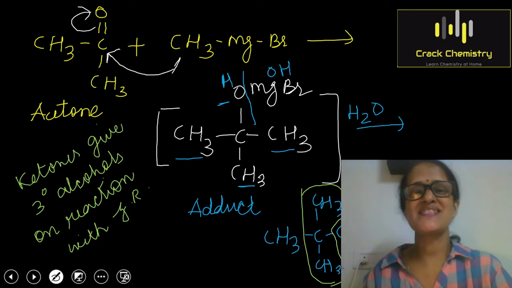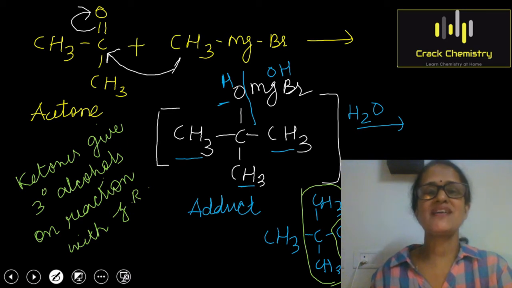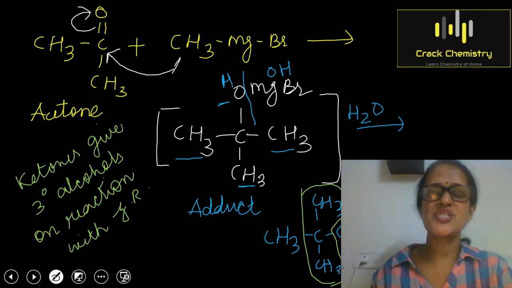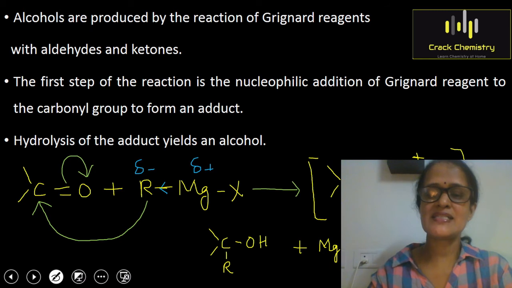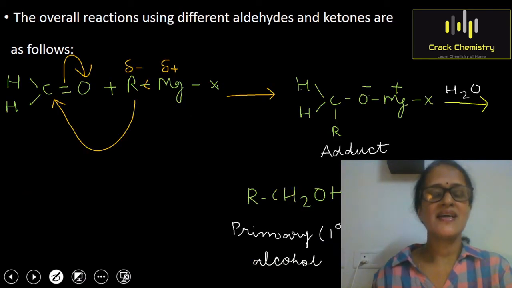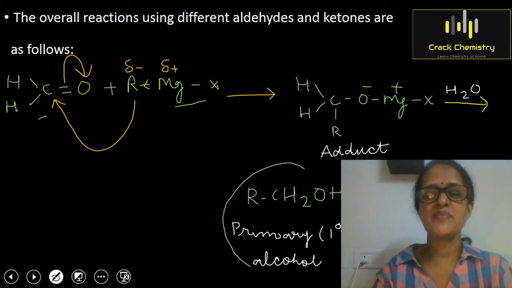Children, I hope these points are clear to you. And I am sure that if you learn this simple and interesting trick, you will never make a mistake while writing this reaction. So whatever points I have explained are shown here in this slide. This is the first slide, which shows a general reaction between a carbonyl group and a Grignard reagent. Here you can see the formation of the adduct. Then in this slide you can see the reaction between formaldehyde and a Grignard reagent, and the product is a primary alcohol.